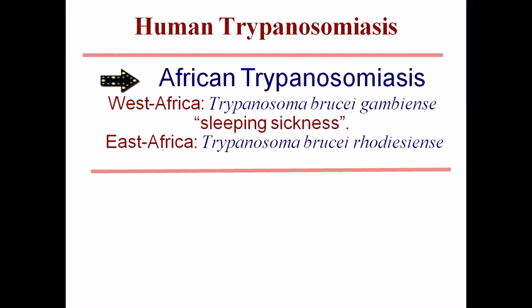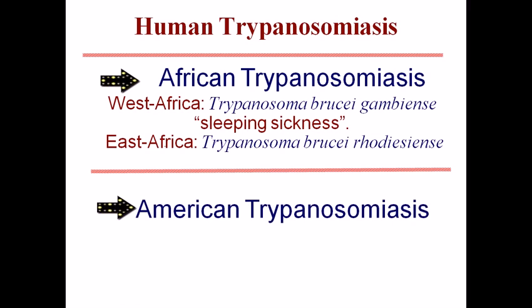Now it sometimes can also transfer to East Africa too, because it can be found in a whole lot of African regions. In East Africa it is caused by Trypanosoma brucei rhodesiense. And American trypanosomiasis can be caused by Trypanosoma cruzi. Right now, usually American people can get this disease if they visited Africa in some region.